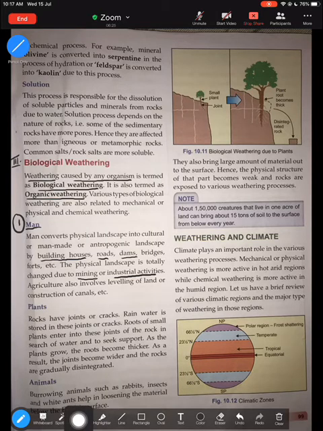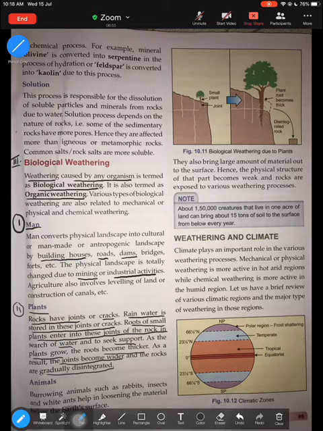The second agent responsible for biological weathering is plants, which we've already covered when we learned about the negative factor of weathering, where we learned that when rocks have joints or cracks, rainwater is stored in these joints or cracks. Roots of small plants begin to enter this joint in search of water and to seek support. As plants grow, the roots become thicker, and ultimately the joints become wider, and gradually the rocks break down.